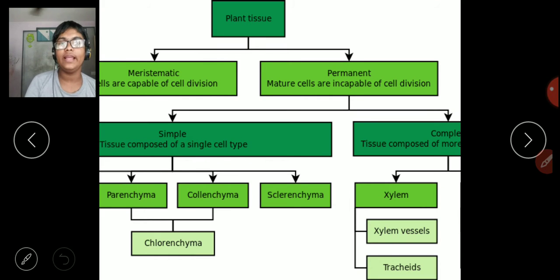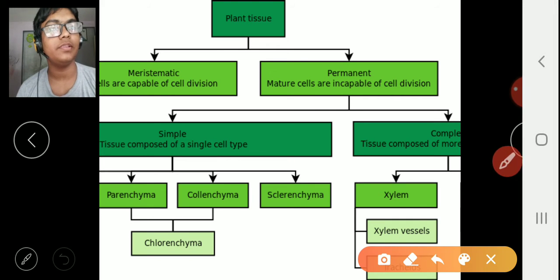As we know, animal tissue and plant tissue are two basic types of tissues. In plant tissues, the basic types are meristematic tissue and permanent tissue. Meristematic tissue is of three types: apical meristem, lateral meristem and intercalary meristem. The permanent tissue is again of two types: simple permanent tissue and complex permanent tissue. Let us see this with the help of this.